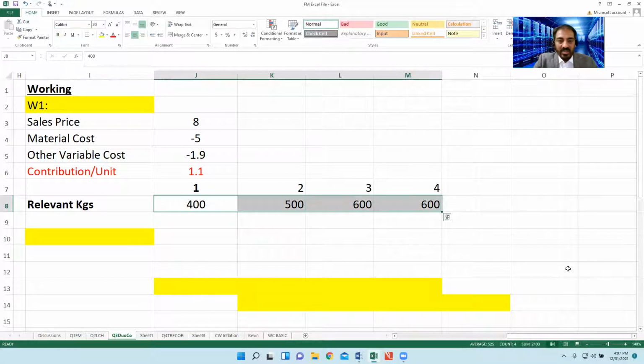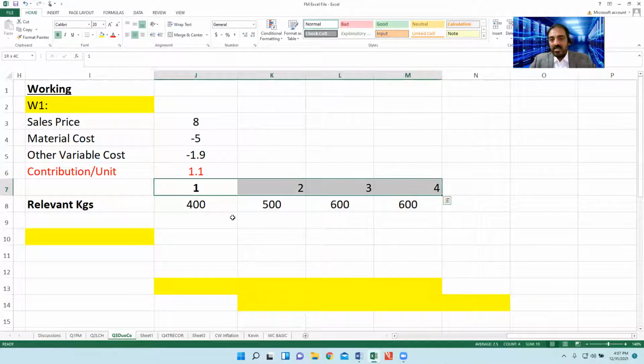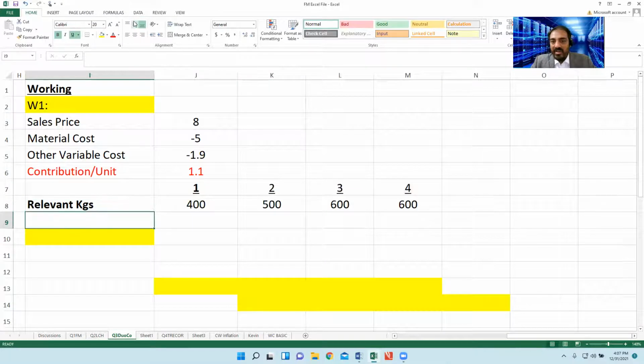Why? We have already discussed 600 because although the demand is about an extra 700,000 units, a part of 1 million, the machine capacity is only 600,000. We cannot meet the demand. If we purchase the machine, we can only work with 600,000.